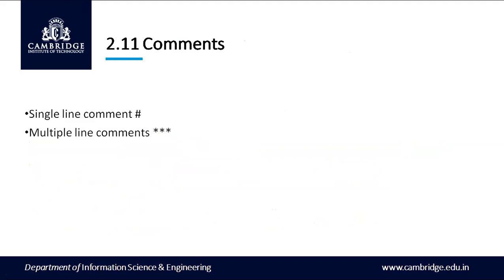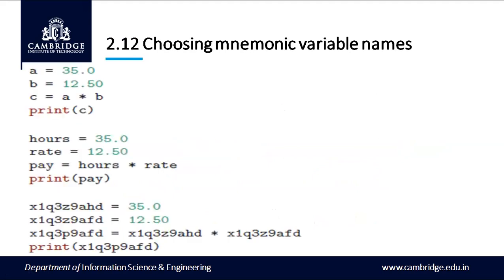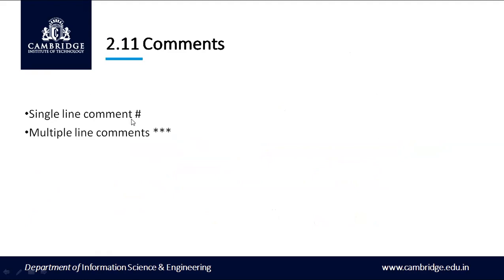Next topic is comments. Comments in Python look like this. A single line comment starts with a hash. If you want to comment a single line, it can be done by using this hash. If you want to comment multiple lines, it can be done by using three quotes.